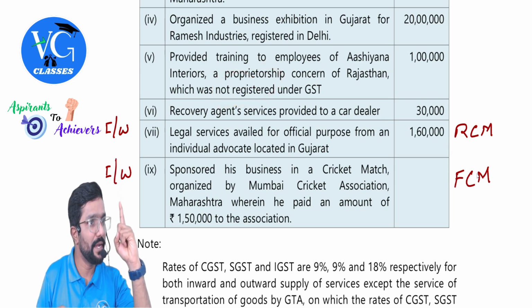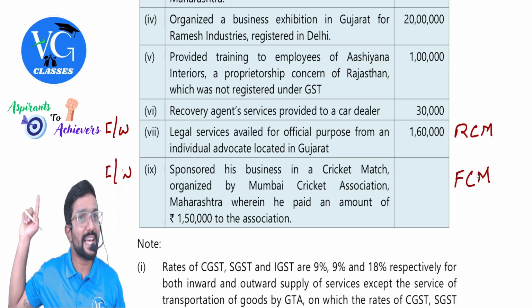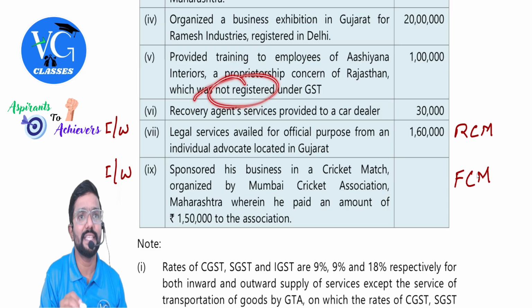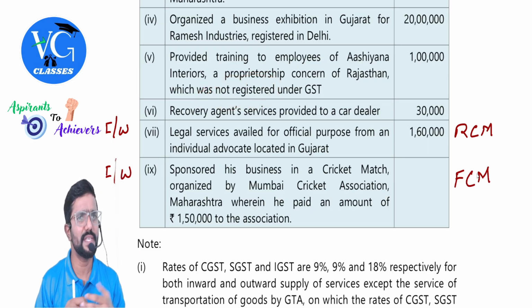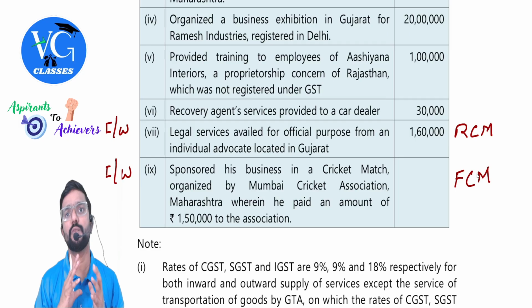Next. Provided training to employees of Ashiana Interiors, a partnership concern of Rajasthan, which was not registered under GST. B2C supply. First of all, it is taxable. But if it is B2C supply, sir, what is the place of supply? Where the service is provided. If recipient is registered, then Rajasthan would have been the place of supply. But sir, recipient is not registered. In that case, wherever service is rendered, and here it is training, wherever training is provided, that would be the place of supply.